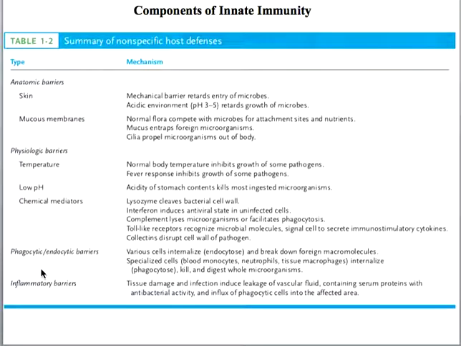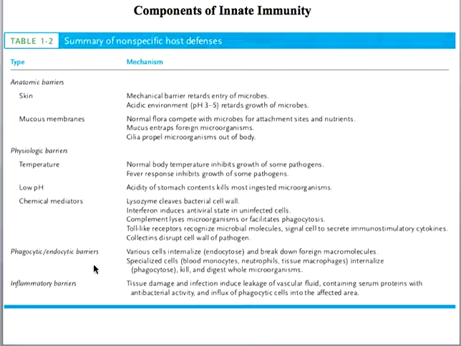And then the next very important component is the phagocytic or endocytic barrier. In our body there are various cell types, for example the monocytes, neutrophils, tissue macrophages, etc. What they do is they can take up the foreign microbes and digest and kill them. So this is a kind of endocytosis by which the foreign pathogens are eliminated.